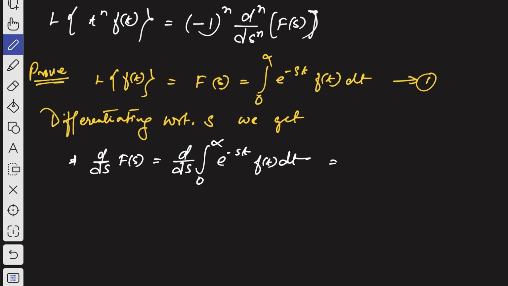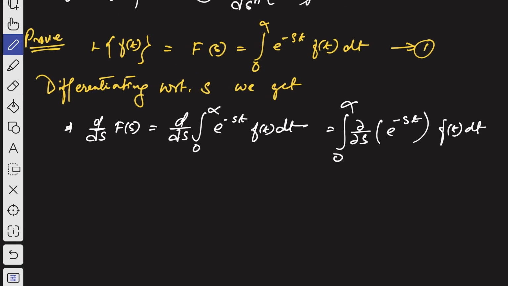So it can be written as integration 0 to infinity, del by del s of e to the power minus st, f of t dt, right? That's what we can write. So now here you see, derivative of this with respect to s is given by 0 to infinity minus t e to the power minus st f of t dt. That's what we get, right?